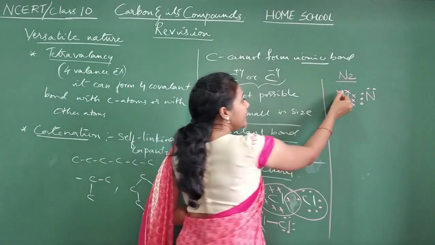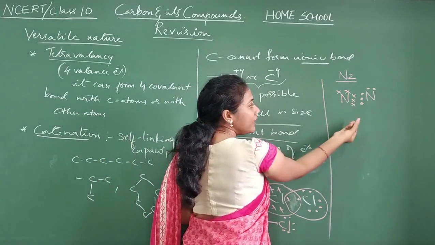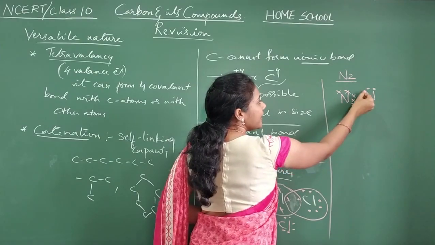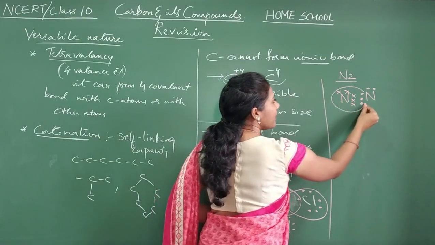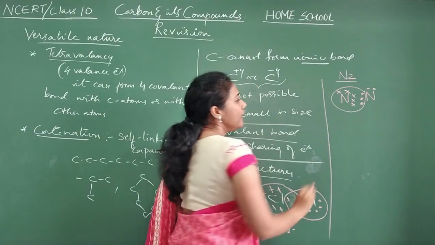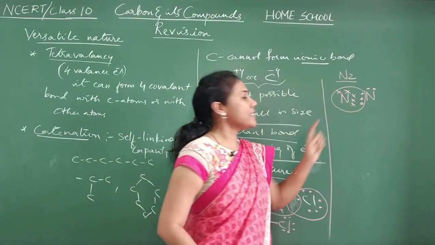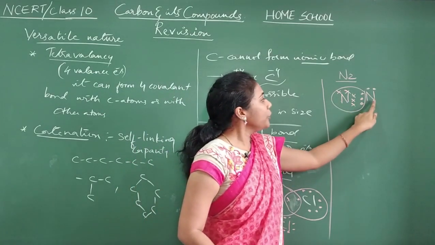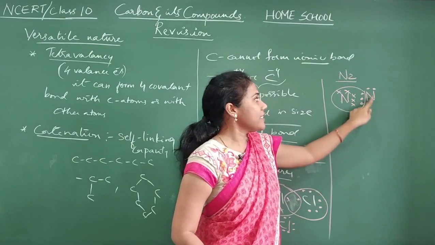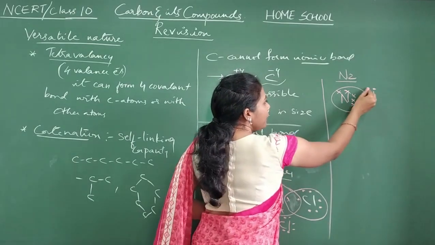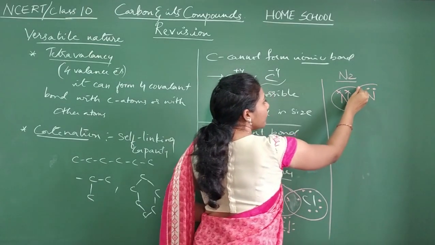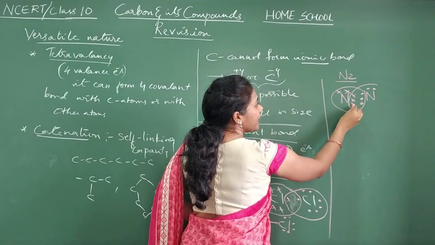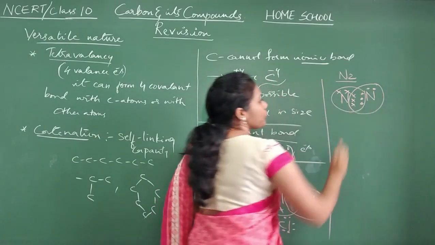Already 5 electrons are there. It wants 3 more. Which 3 more electrons can I include in a circle? These 3. So this is how you can circle for this nitrogen. Similarly, you have to show 8 electrons for this nitrogen also. Already 5 electrons are there. 3 more it wants. So these are the 3 electrons I am considering for this nitrogen.